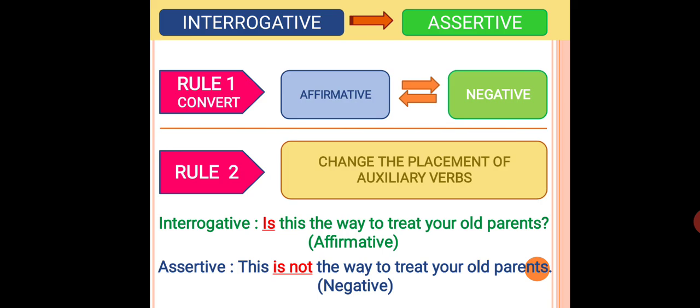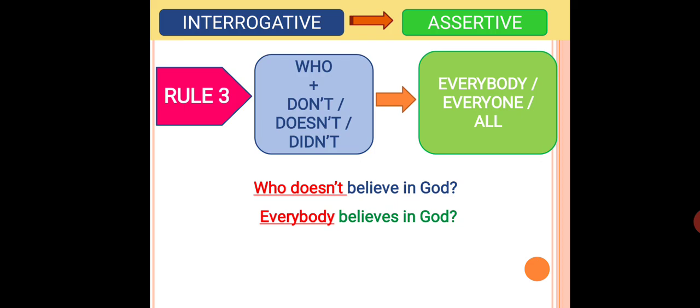The fourth rule says never should be changed into ever and no should be changed into any. For example, does anyone know you? So any would be changed into no and the statement would be no one knows you. Similarly, will Ajay ever forget my kindness? So our statement would be Ajay will never forget my kindness. So we saw that any changed into no and ever changed into never. This was rule number 4.